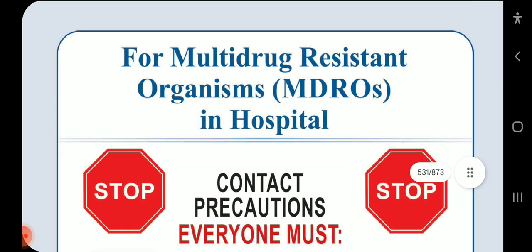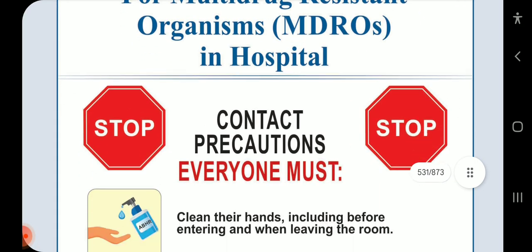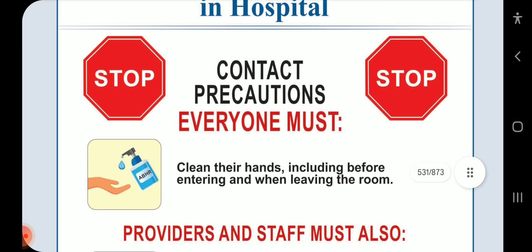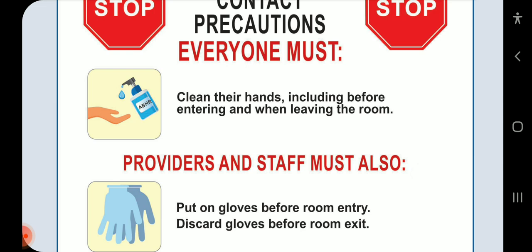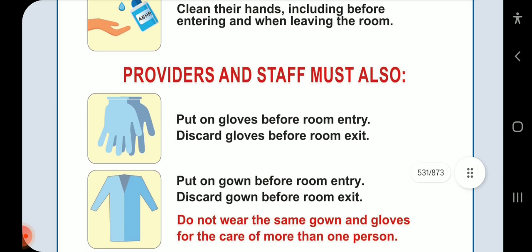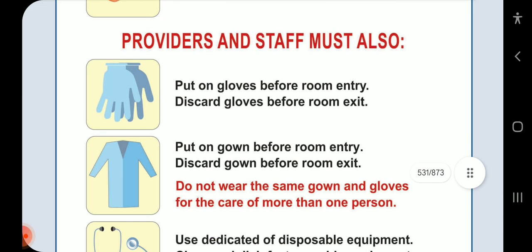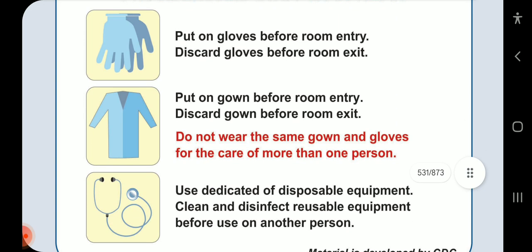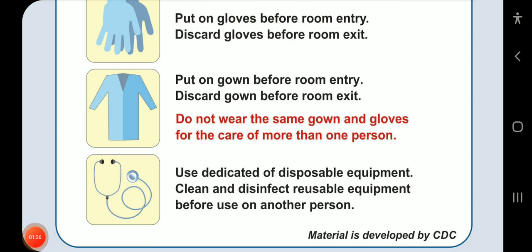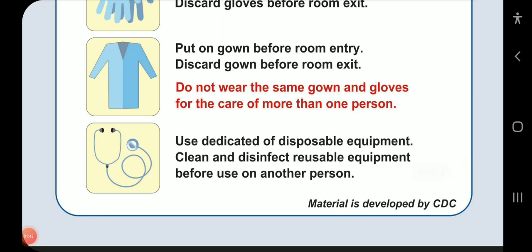Okay, so now this is given for multi-drug resistant organisms in hospital. You have to stop the spread of these, right? So contact precautions: everyone must clean their hands, including before entering and when leaving the room, and providers and staff must also put on gloves before room entry, discard the gloves before room exit, put on gown before room entry, discard gown before room exit. Do not wear the same gown and gloves for the care of more than one person. Use dedicated or disposable equipment. Clean and disinfect reusable equipment before use on another person.